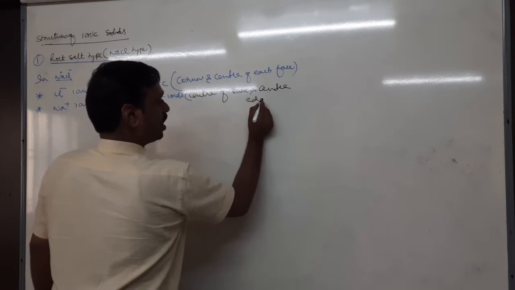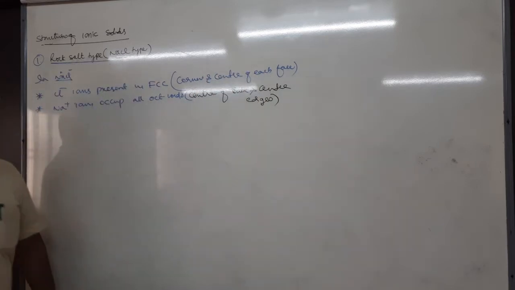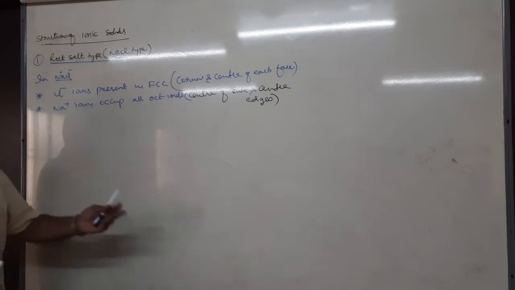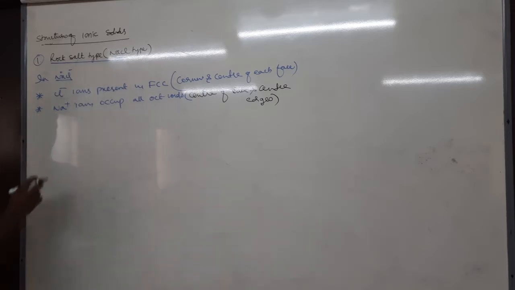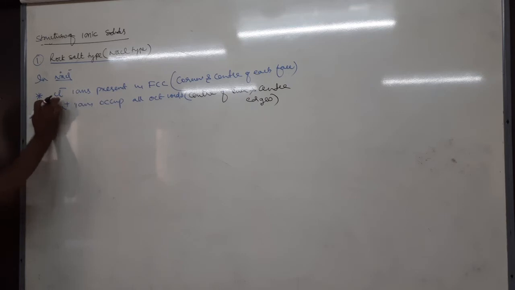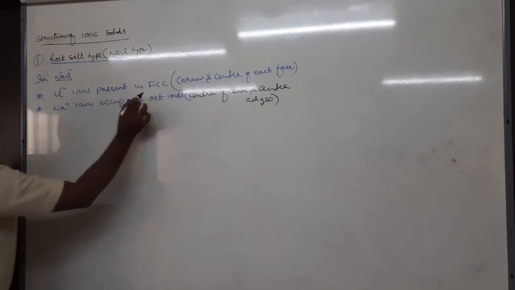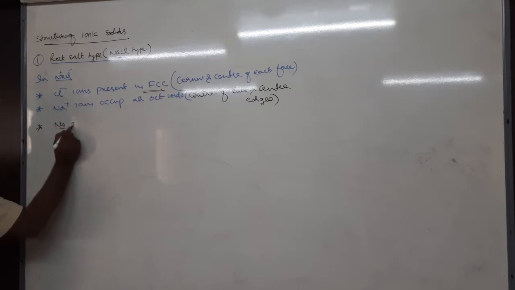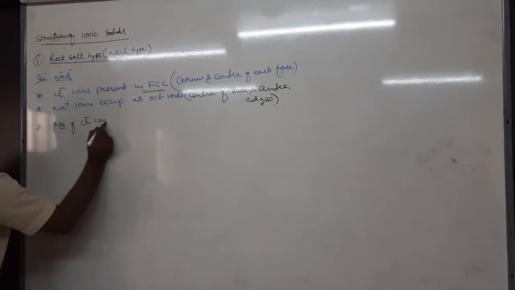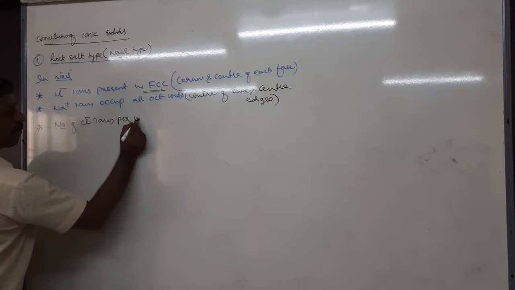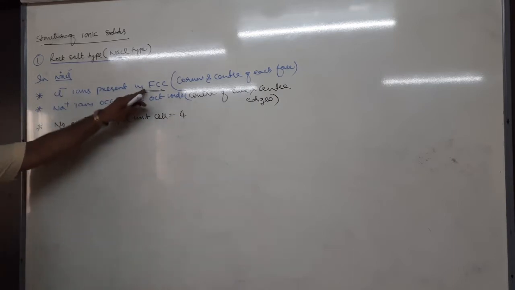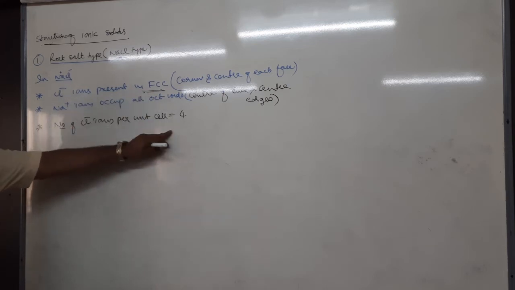Right? There are how many edges? 12 edges. Therefore, what is the contribution? 1 by 4. Now I want Cl- ion, present in FCC. Therefore, now I want the number of Cl- ions per unit cell. How many? 4 directly, no? Because FCC is 4. Number of Cl- ions per unit cell is 4.